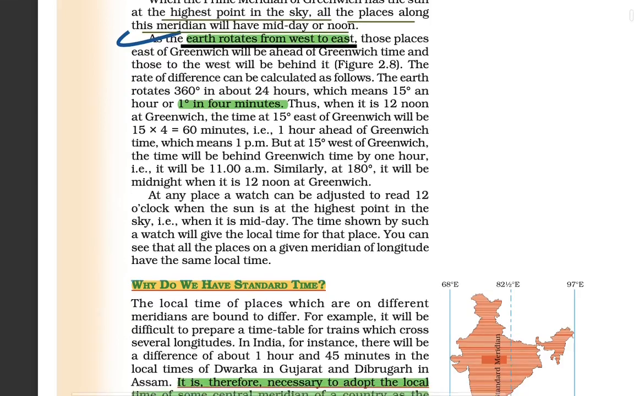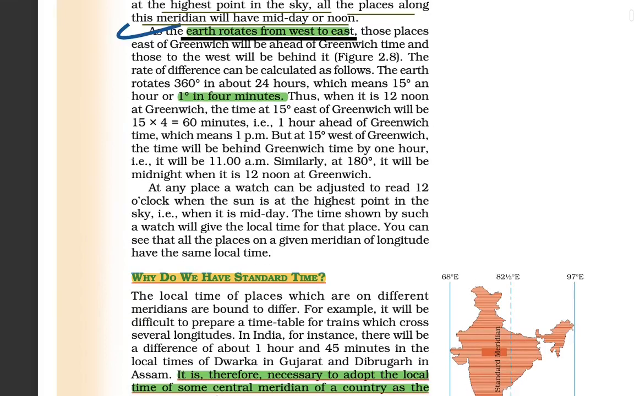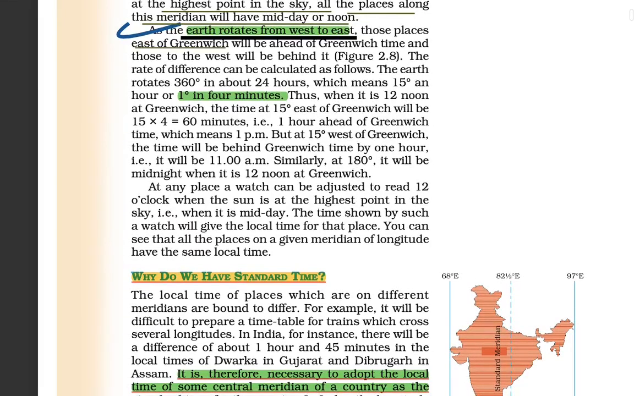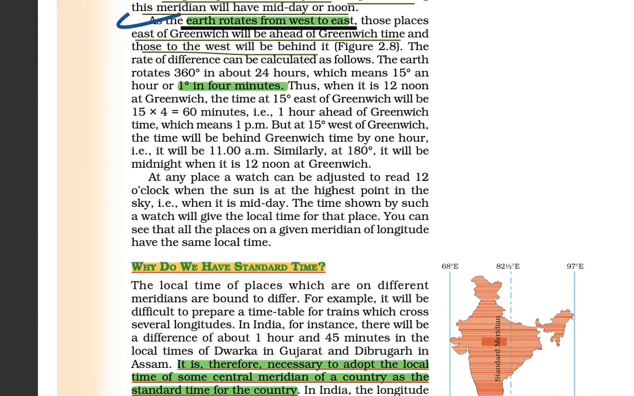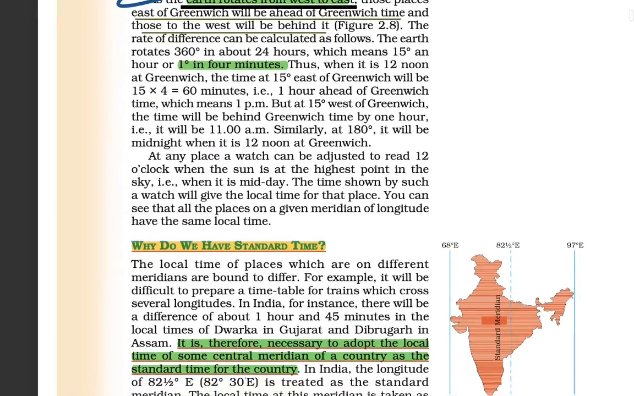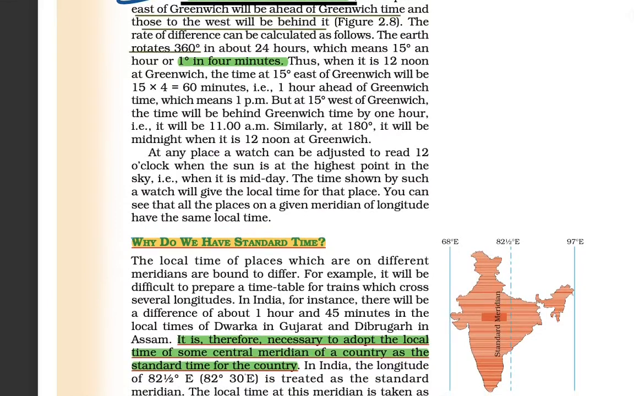Now the earth rotates from west to east. Those places which are east of Greenwich will be ahead of Greenwich time, and those which are west will be behind it. So this is what they mentioned, and the earth rotates 360 degrees in 24 hours. So 1 degree equals 4 minutes. Those who are 15 degrees east are 1 hour ahead of Greenwich time. So this is what they mentioned.